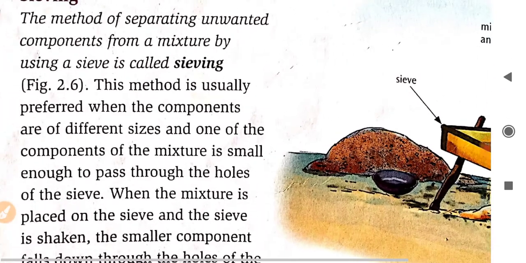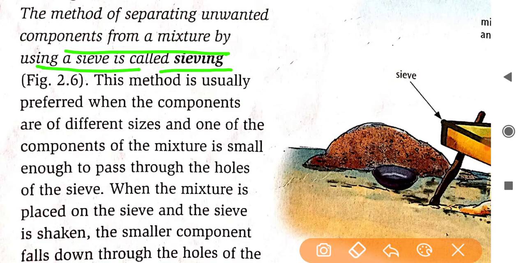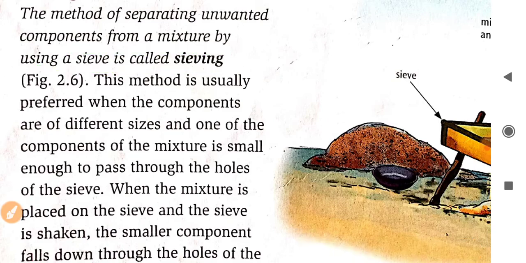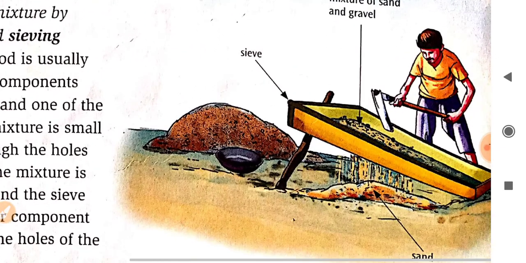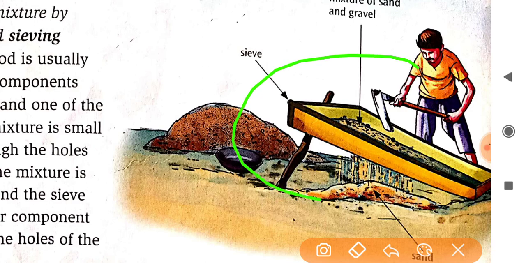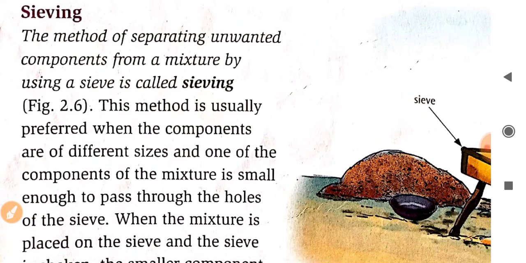What is sieving? The method of separating unwanted components from a mixture by using a sieve is called sieving. You can see the sieve, called chhanni in Hindi, and you can see here sand particles get separated from a mixture. You can see this in your home also. Sieving is used to separate sand particles from your grains.